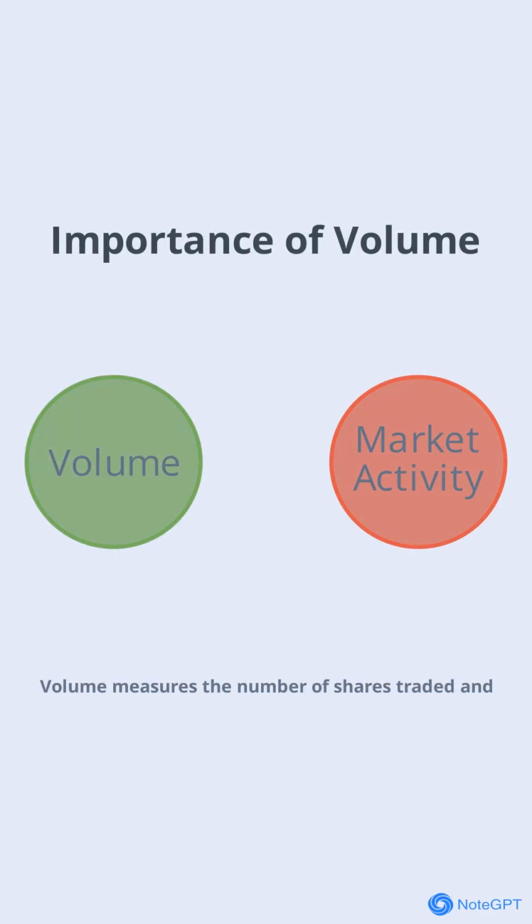Volume measures the number of shares traded and can signal the strength of a price move. High volume during a decline, as seen with VIVK, usually means that the selling is broad-based and not just the result of a few large trades. This adds weight to the bearish case.